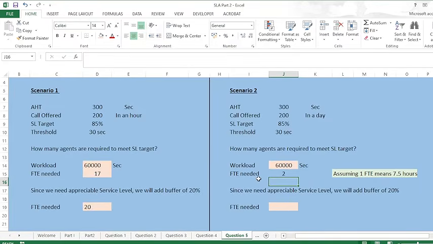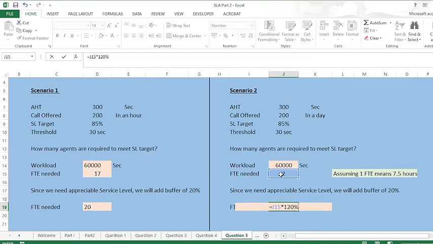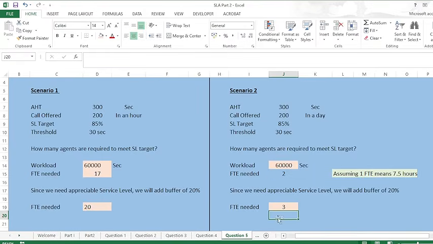So it means that on that particular day I require basically two advisors to answer these calls, because I have received only 200 calls in that entire day. Again, I'll have to add a buffer. I needed two advisors and I have taken a buffer of 20%. All right, so I basically require three agents. So you can see the difference.